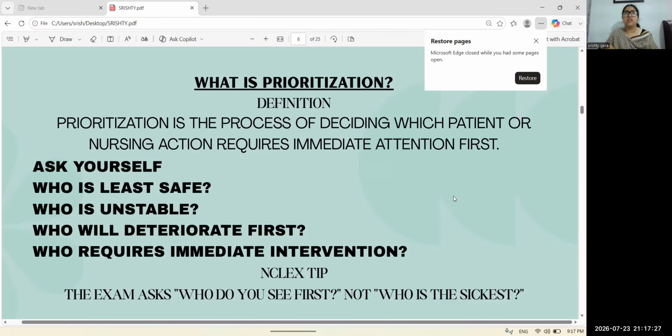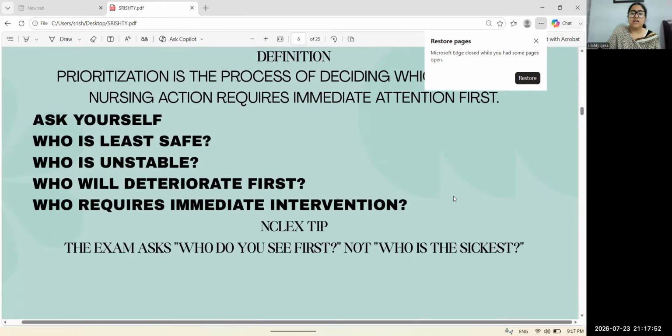Never quickly answer the question. We have to wait and critically think about the question and understand whether the patient is safe or not, stable or not, or will deteriorate. Then you give your attention, implement your intervention, or assess the patient first.